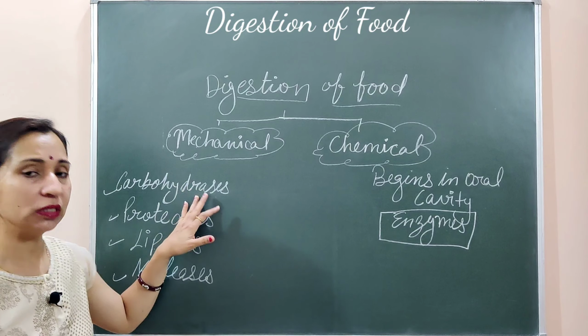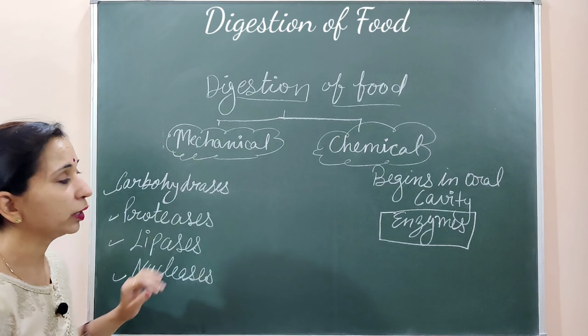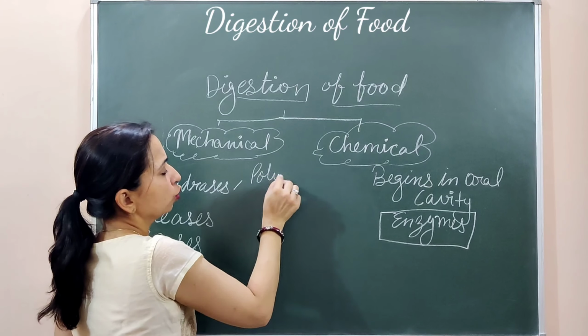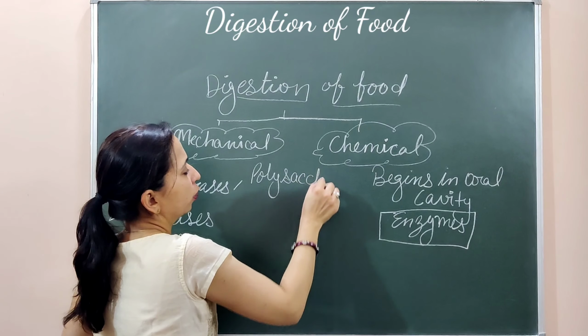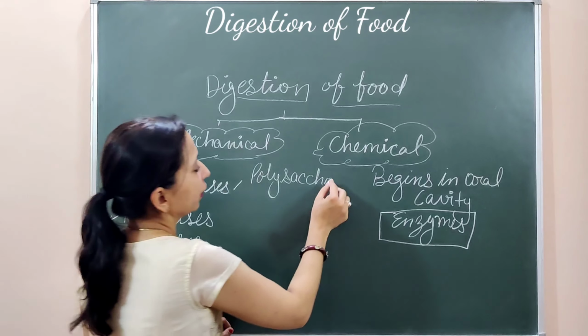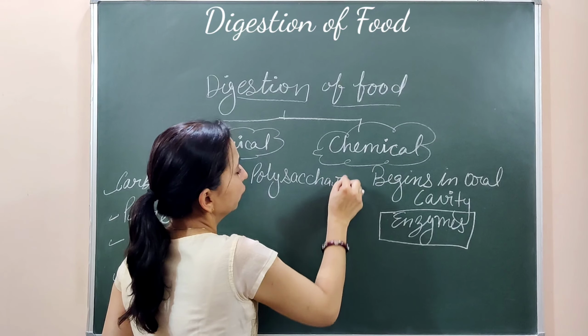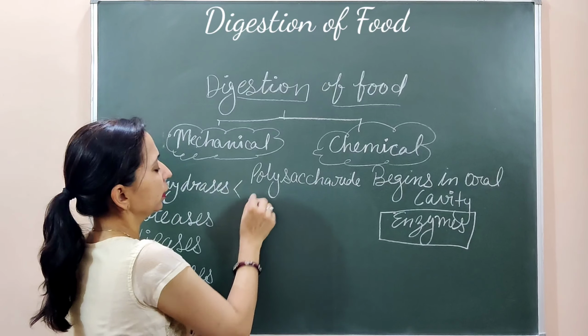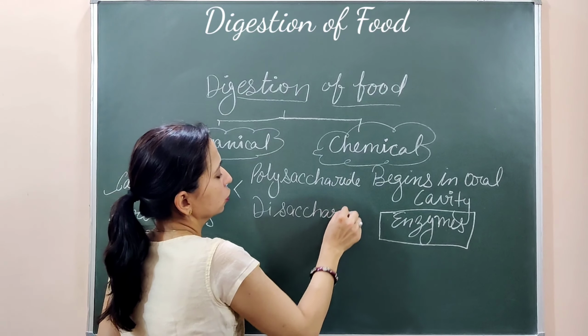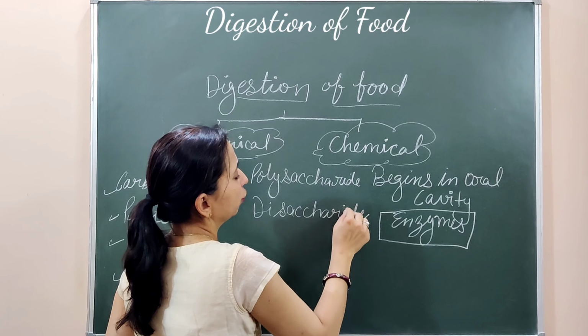So carbohydrases are the enzymes which work on the carbohydrate. ये carbohydrate पे काम करते हैं and they can work on the polysaccharide. पॉलीसेकेराइड हो सकते हैं जिन्हें पॉलीसेकेराइडेजेस बोलेंगे. They work on the polysaccharide and then they can be the disaccharide. Disaccharides भी हो सकते हैं. So different kinds of enzymes are there on which they are working.